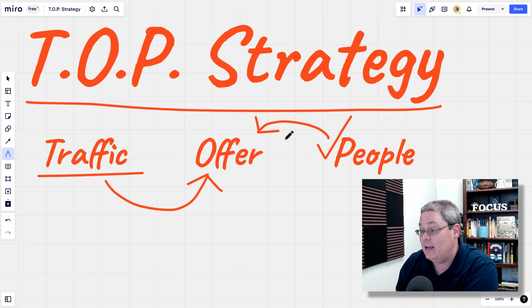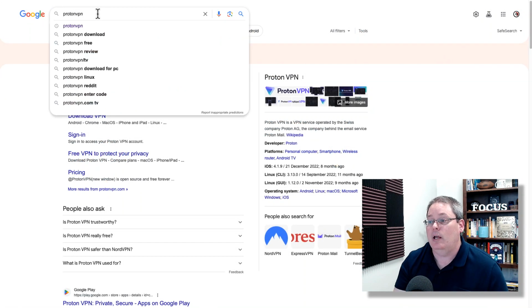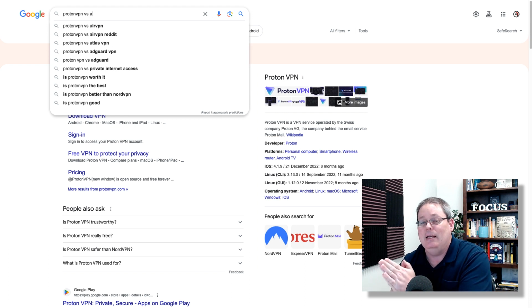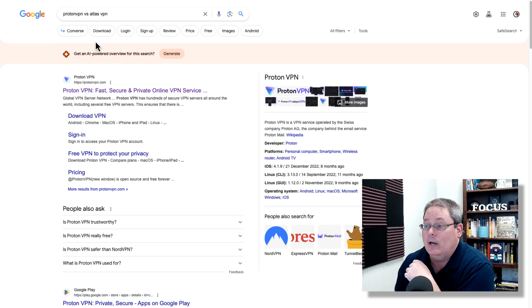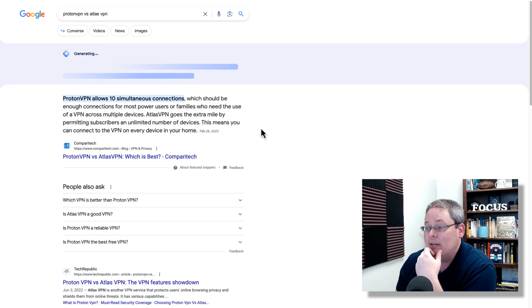In the meantime, if we're looking for additional offers, we simply go back to Google and say Proton VPN versus, and we simply enter an A, because we're going to use the alphabet method here. We're going to see that it starts with AirVPN, Atlas VPN, and then we could take a look at Proton versus Atlas VPN as an example.